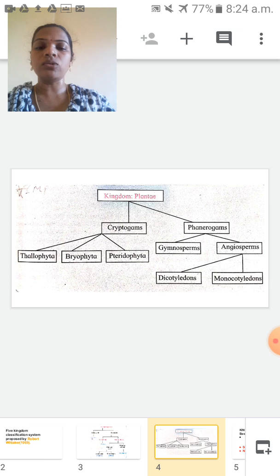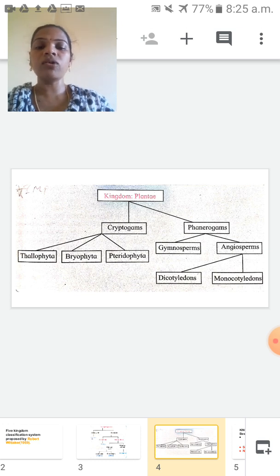Phanerogams are divided into two divisions, gymnosperms and angiosperms. Here seeds are present, but based on the seeds it is divided. In gymnosperms, the seeds are naked, outside of the fruit. In angiosperms, the seeds are inside a fruit, that means enclosed in a fruit.